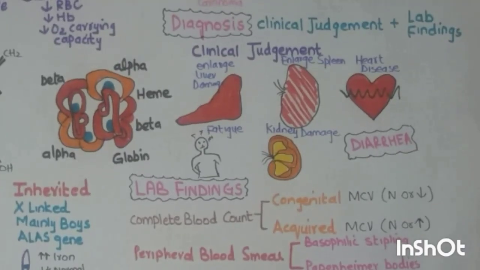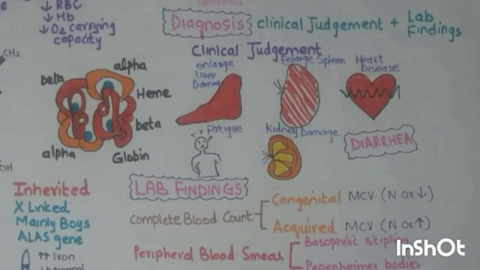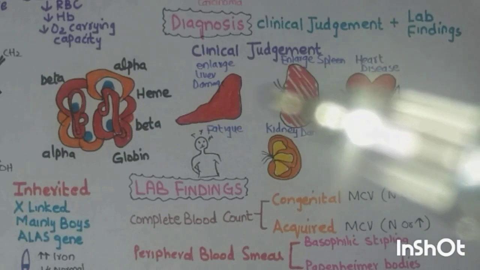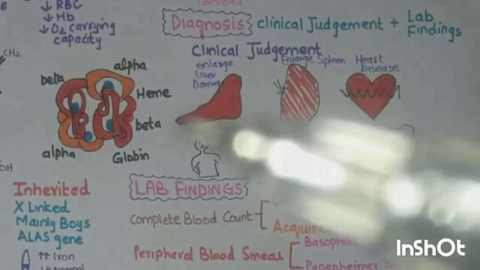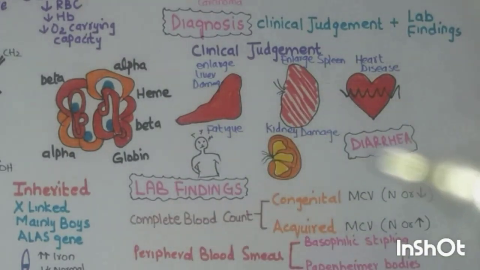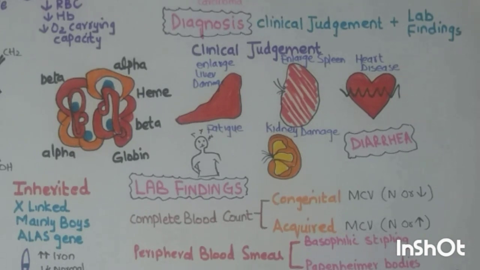Friends, finally, we are going to see the diagnosis. I am going to diagnose sideroblastic anemia on the basis of clinical judgment, the clinical picture of the patient and the lab findings. From the clinical judgment, I will see there will be enlarged liver, enlarged spleen, heart disease. The patient will complain of fatigue, kidney damage, diarrhea, and the other symptoms of anemia like palpitation, difficulty in breathing, change in the stool color, and the other conditions we studied previously.